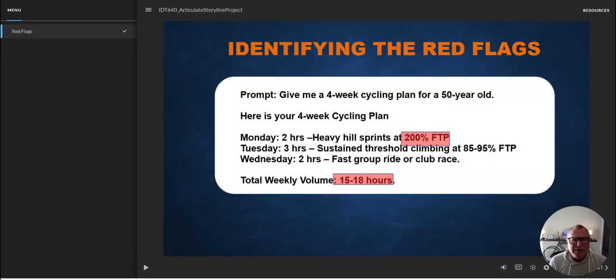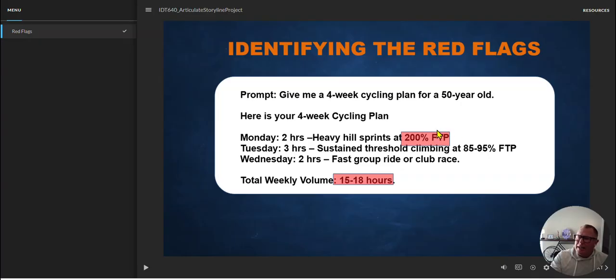Now I'd like to demonstrate the core of this course. On slide 2, identifying the red flags, I challenge the learner to evaluate a generic AI-generated plan. I use animations for the text box to float in, as well as a shake on the red highlighted boxes to emphasize when the narration reaches them.